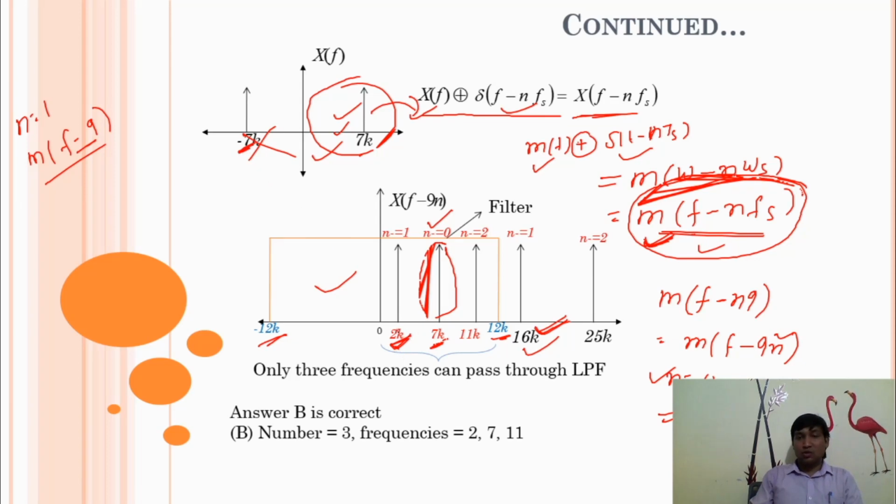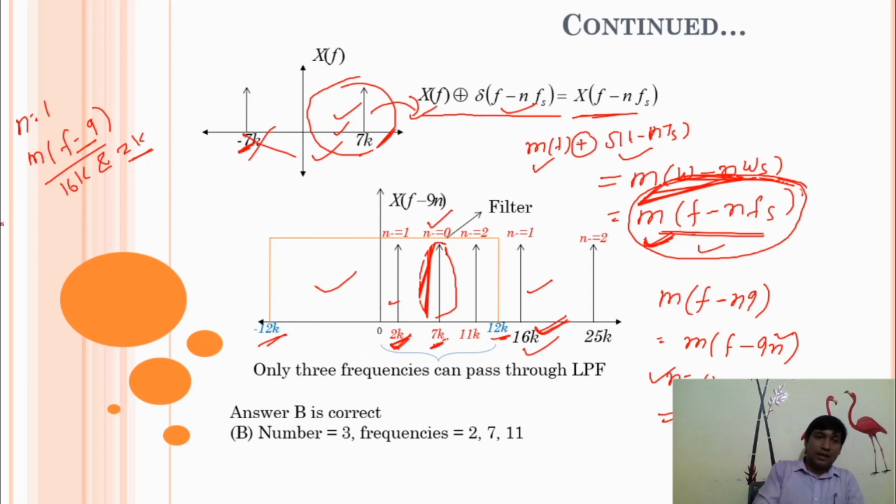So at n equal to 1, we get two impulses, at 16k and at 2k.